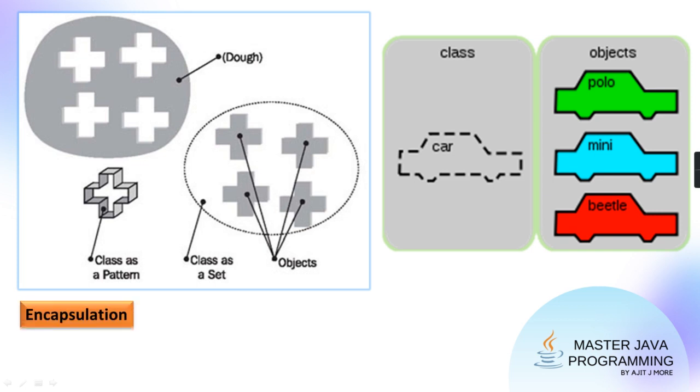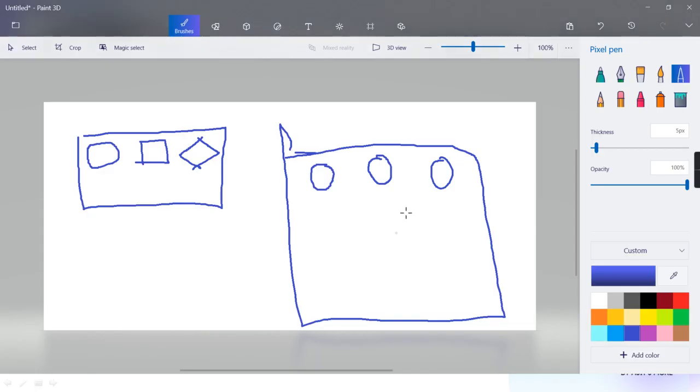Now coming to the concept called encapsulation. In very simple terms you can remember, encapsulation means the process of creating a class. Getting? The process of creating a class means putting the related data and related functions within one entity, or you can say within one capsule.